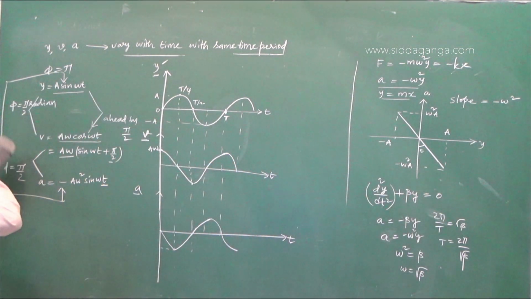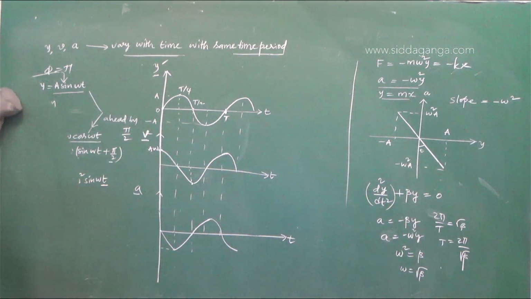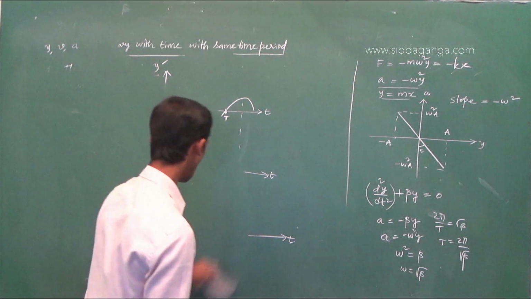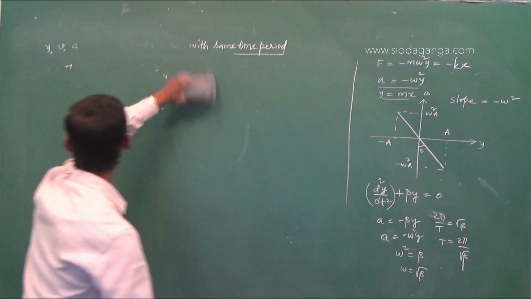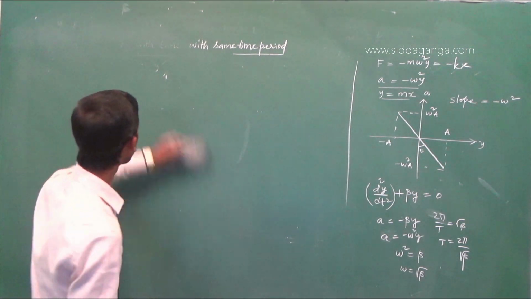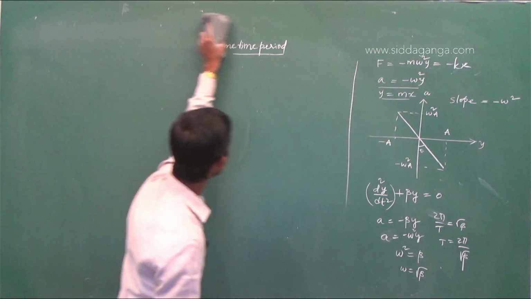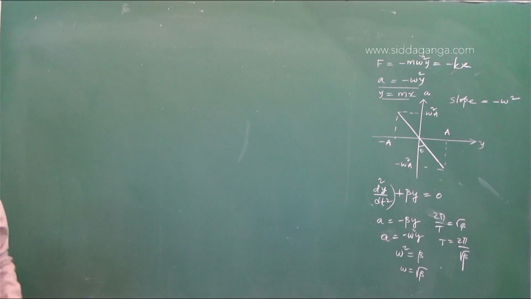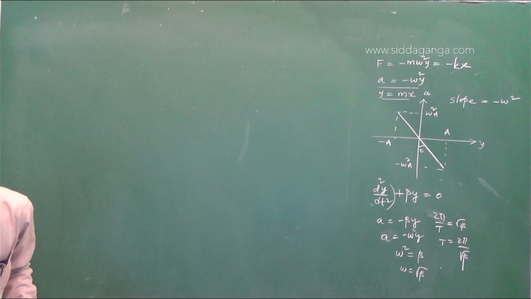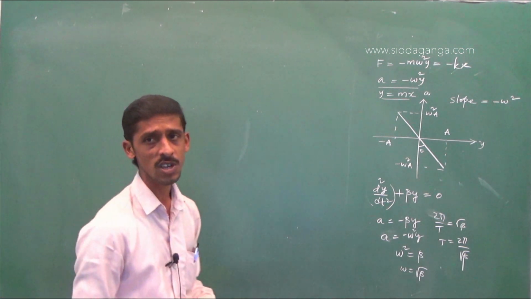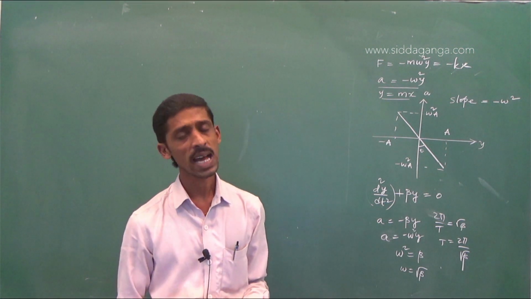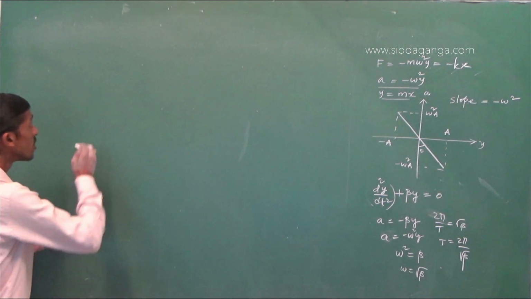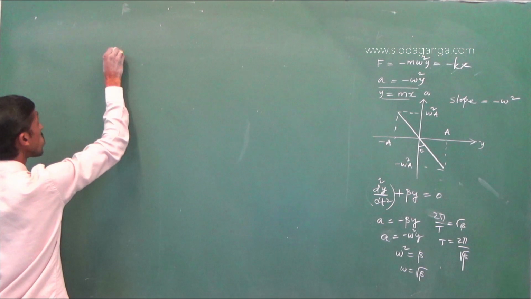Now, another important calculation which is generally asked in various competitive examinations. We know in simple harmonic motion, the velocity of the particle is different at different points. Is it clear? Right.